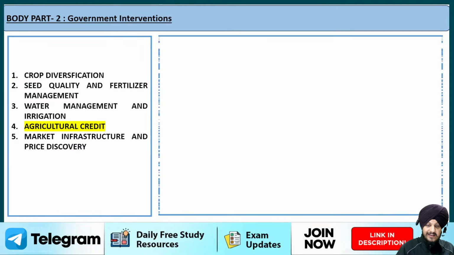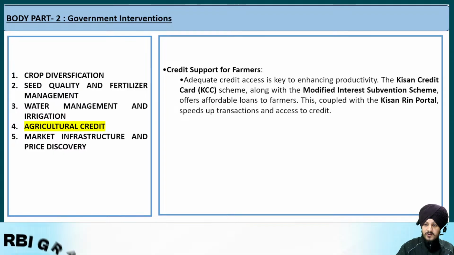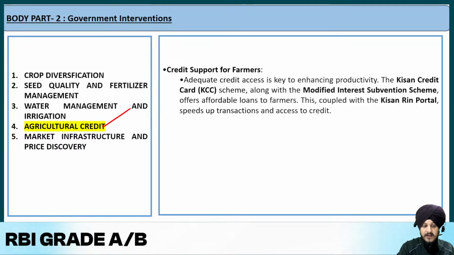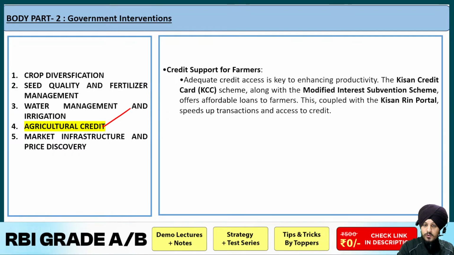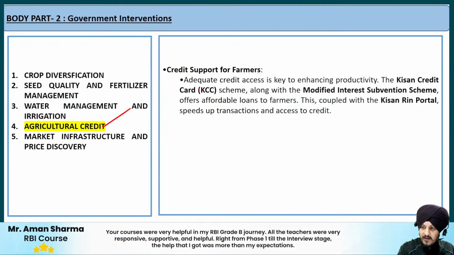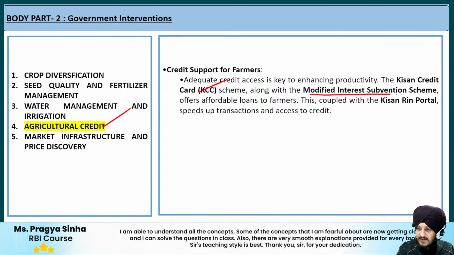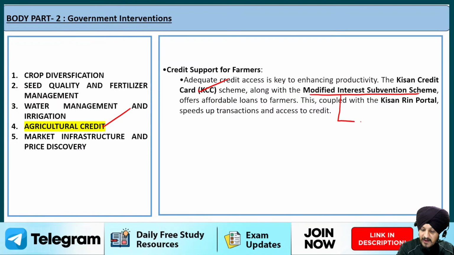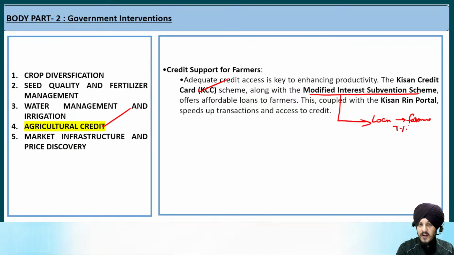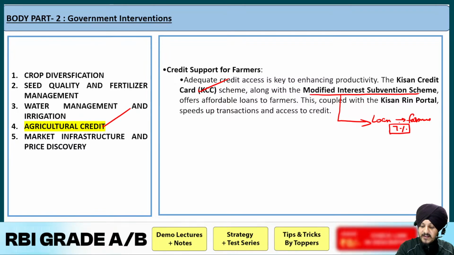The next point is regarding agricultural credit. As per the Economic Survey, different initiatives have played an important role with respect to the accessibility of credit in the agricultural system. It says that adequate credit access is key to enhancing productivity. There are schemes like Kisan Credit Card, we all know the purpose of Kisan Credit Card, and along with it the Modified Interest Subvention Scheme. Now what is this MIS? Basically, it provides loans to farmers at an interest rate of 7%.